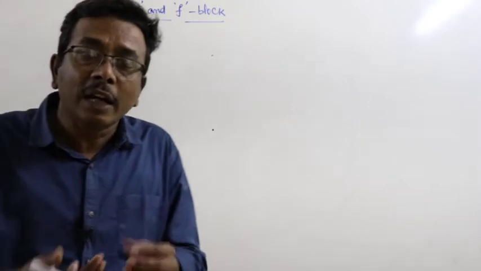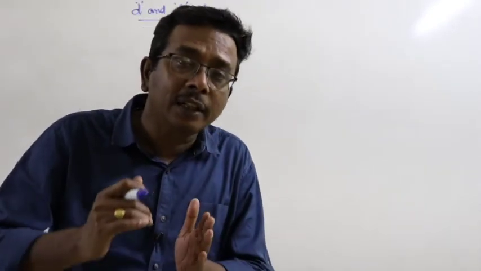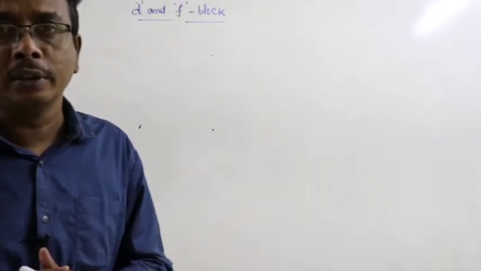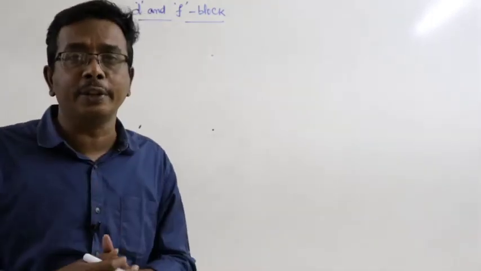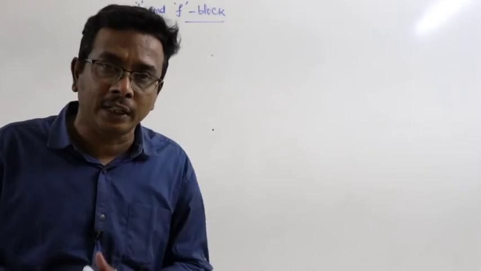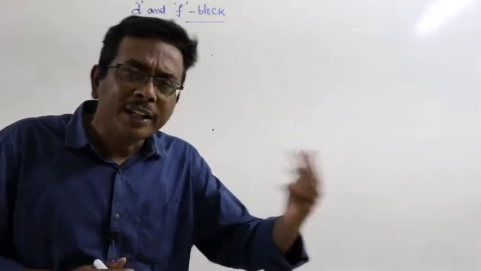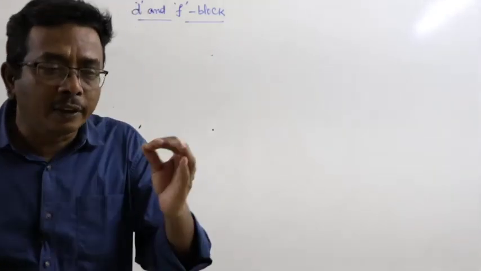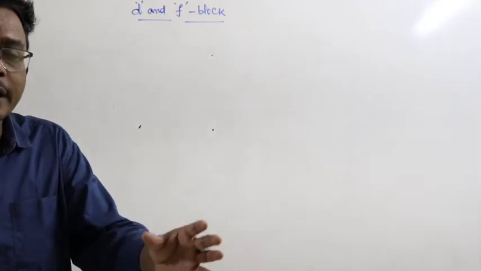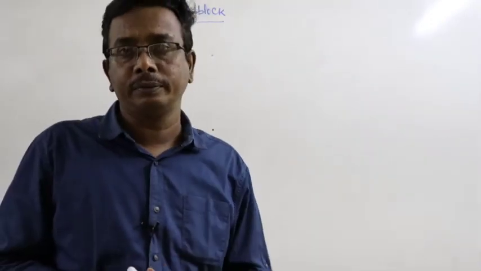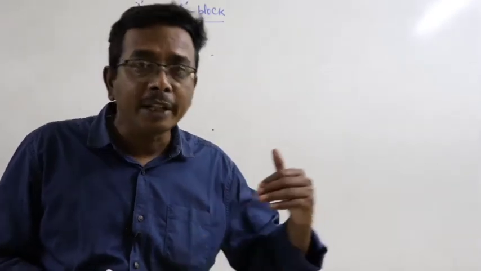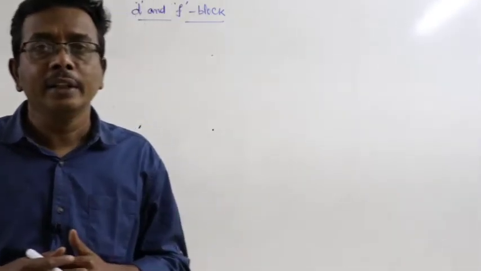After the Mendeleev's periodic table, once again another periodic law was introduced, that is Moseley's periodic law. What is Moseley's periodic law? The physical and chemical properties of the elements are periodic functions of their atomic numbers. Atomic numbers, right.